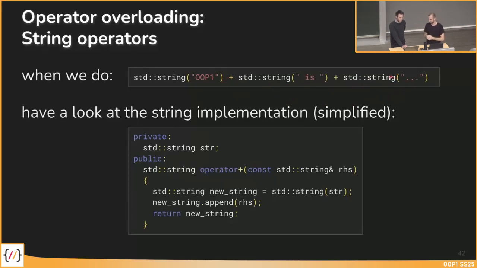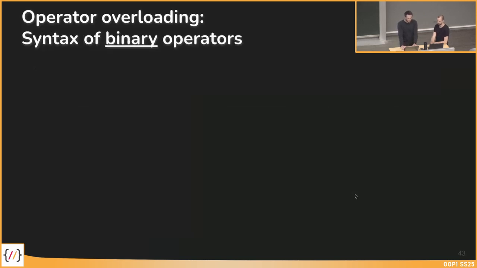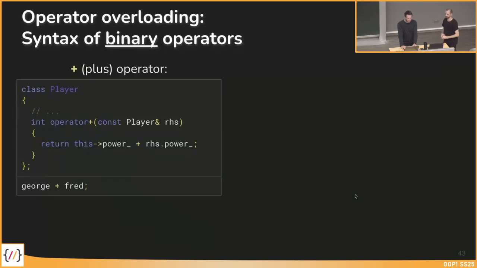This is then the second operation, but you only need one operator for that. So now we've seen this for another class than just the previous one we have seen with this player. This is now how string uses this operator plus, for example. Okay. So for binary operators, we just see some further examples of how this works.